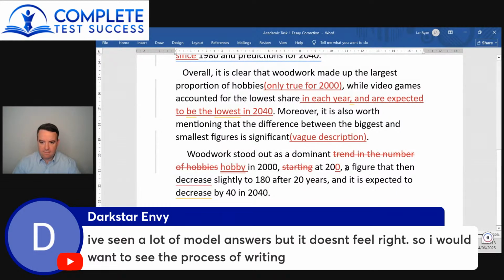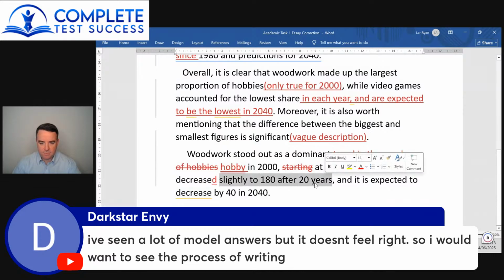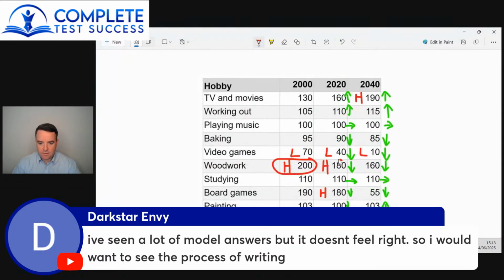A figure that then decreased slightly to 180 after 20 years. So 180. Okay, so that one is correct. So basically you got that one wrong. You got that one right.